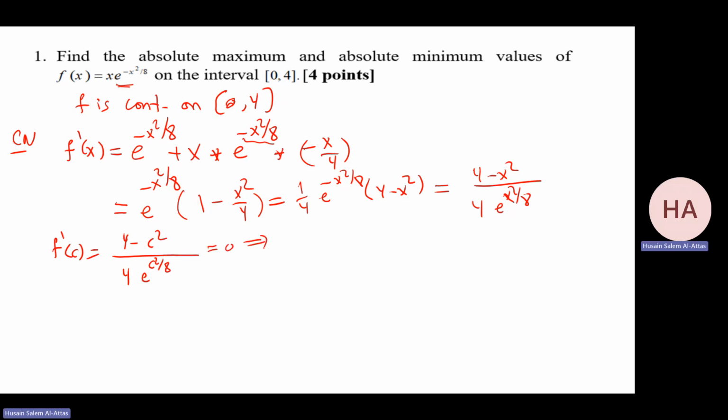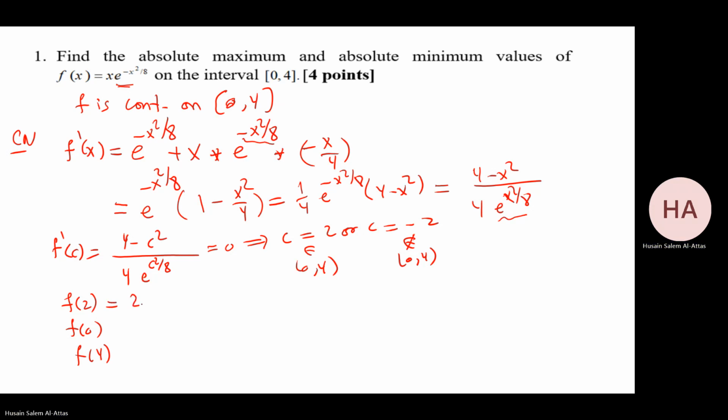Make it equal to 0. So I have c equal 2 or c equal minus 2. Be careful. This is in the interval, but this is not in the interval. And f prime always exists, and the exponential cannot be 0. So I need to check f at 2 and the endpoints, f at 0 and f at 4. f at 2 will be 2 e to the minus half, correct? Minus 4 over 8, which is minus half.